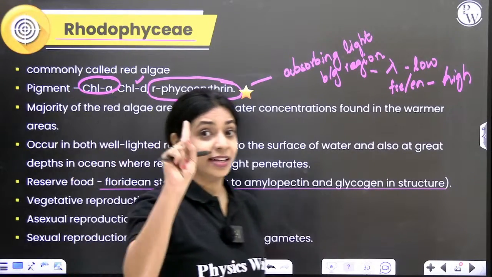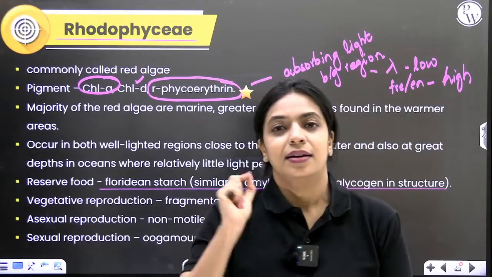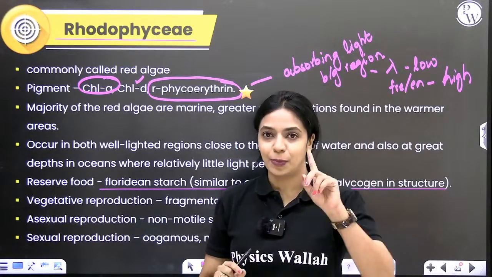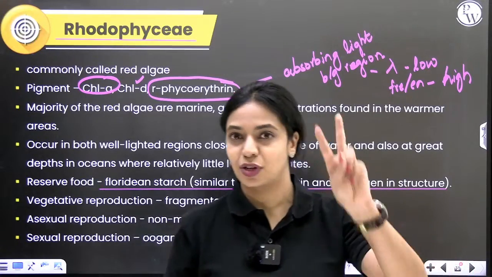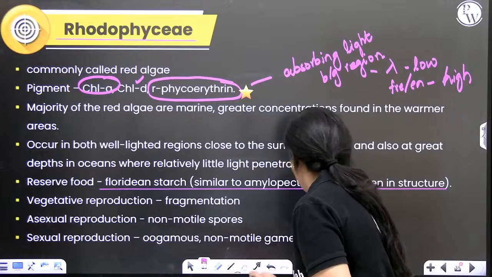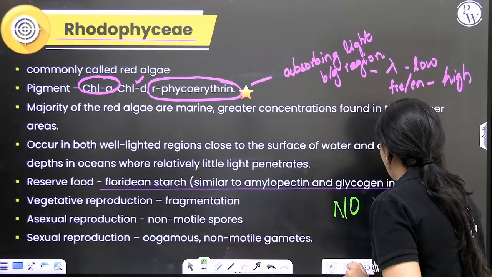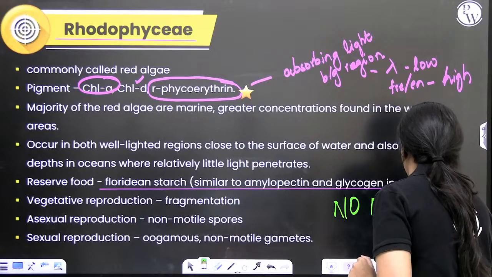Over here in red algae, you should remember one thing very, very importantly. Reproduction here can happen by spores, and by sexual reproduction, formation of gametes. The characteristic feature that you should remember in red algae is that there are no motile cells in its life cycle at all.